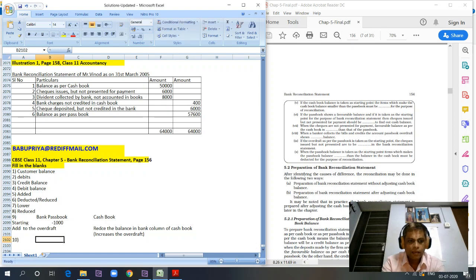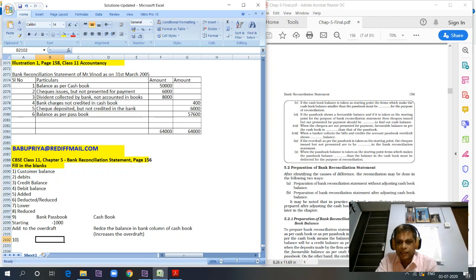Next one. When the passbook balance is taken as the starting point, items which make the passbook balance dash than the balance in the cash book must be deducted for the purpose of reconciliation.